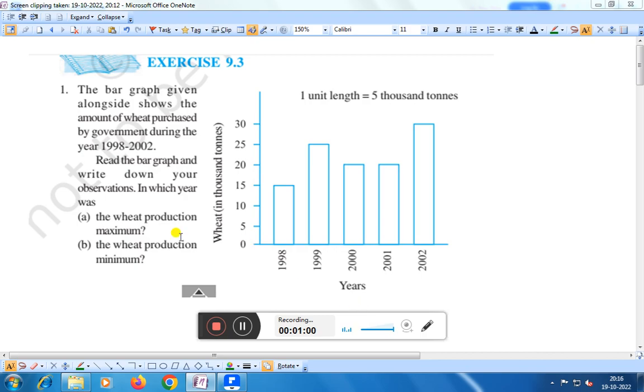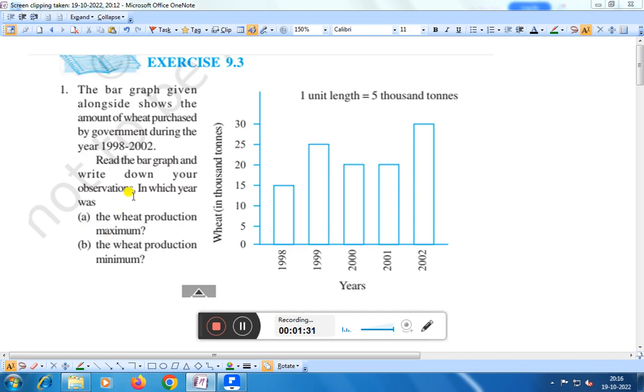Now the question is, in which year was the wheat production maximum? Here you see, this is the longest bar and this is 30. That means this is 30,000 tons of wheat production in the year 2002, right? From the bar graph we can interpret that the maximum height is in 2002, and here the unit is 30. That means 30,000 tons. That is the maximum production, right?